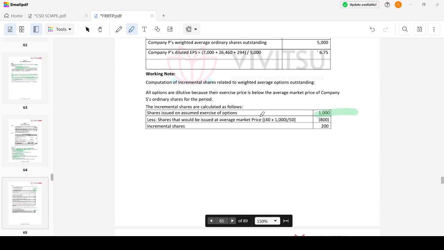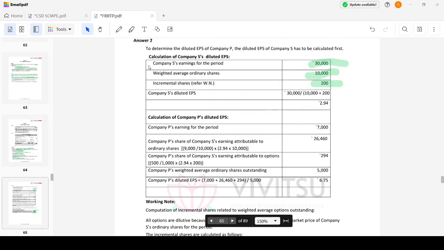And shares that have been issued at the average market price. The average market price is 50, right? So 1,000 by 50 into 40, that is 800. Then incremental shares would be 200. Considering that, diluted EPS would be 2.94.